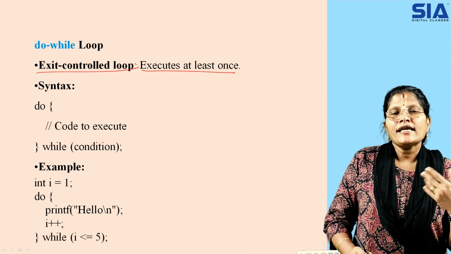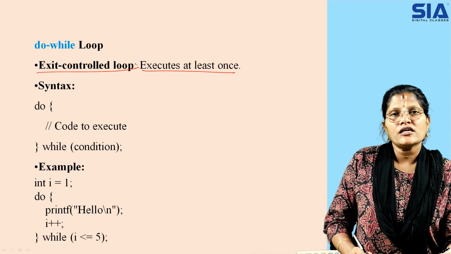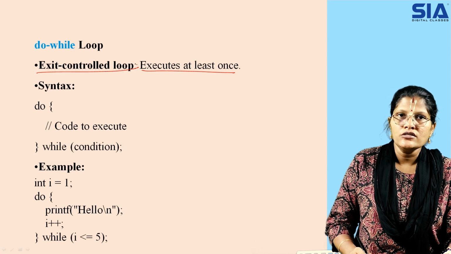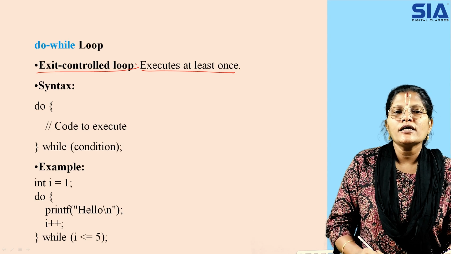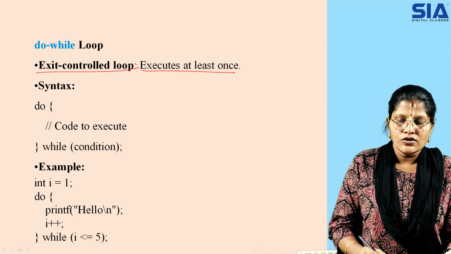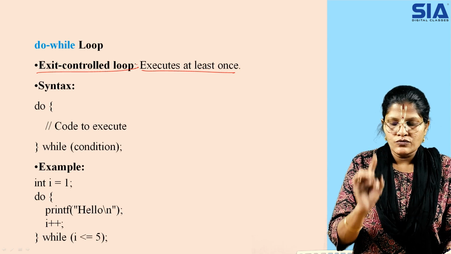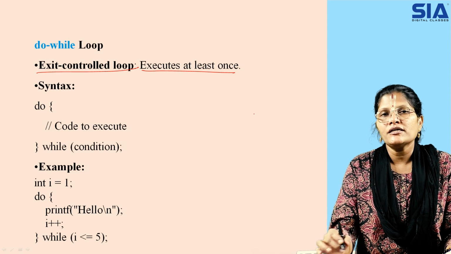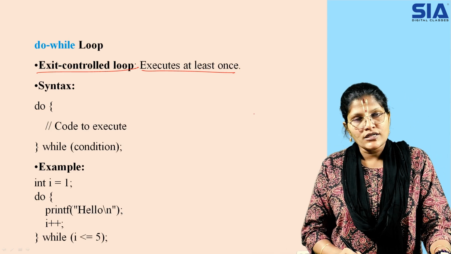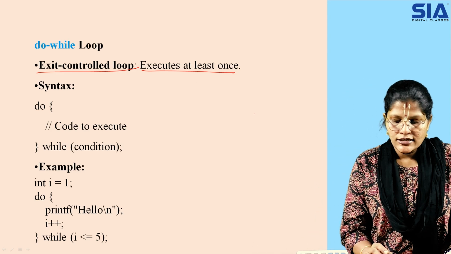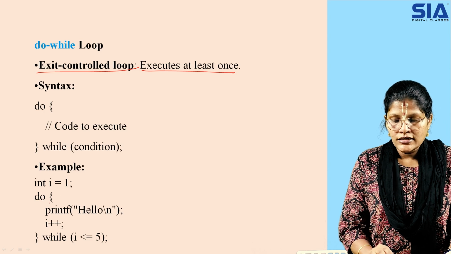That is, there should be at least one statement shown to the user even if the condition is false. For that reason, do while is said to be an exit control statement, where even though the particular condition is false, at least one time the statement is executed on the user screen. So here, you can see the value of I is 1.